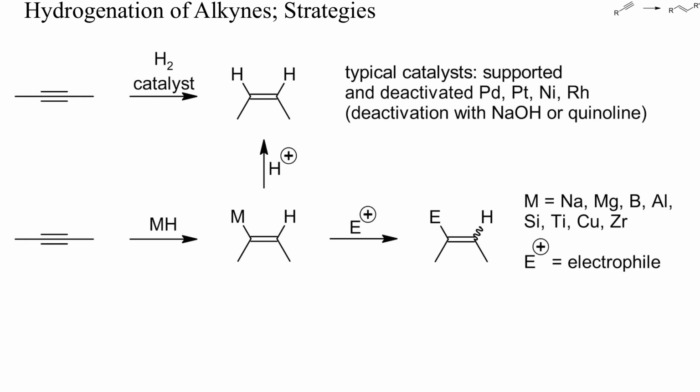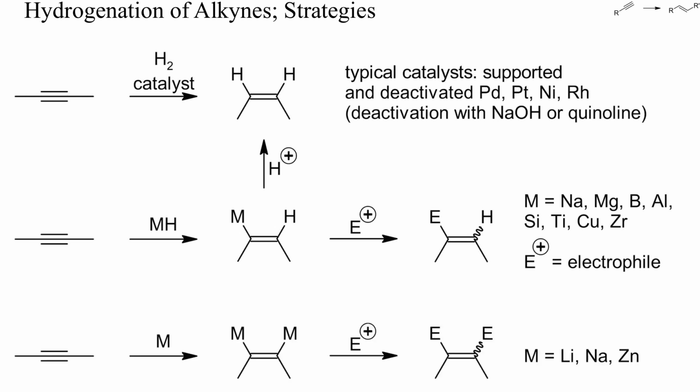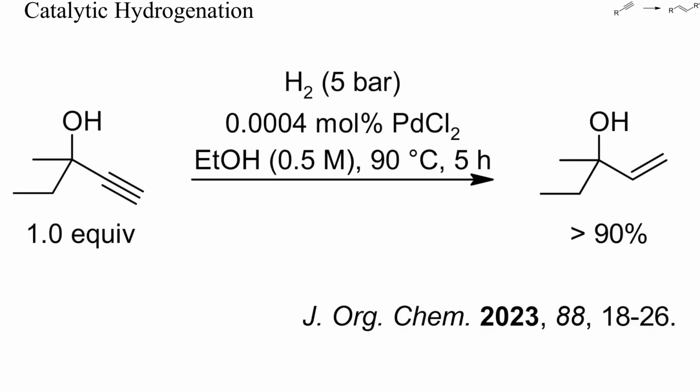Because of their high electrophilicity, alkynes also react with various metal hydrides to metallated olefins, which may either be hydrolyzed or trapped with some other electrophile than protons. Alkynes can even be reduced to alkenes by alkali metals or zinc. Again, the resulting intermediates can be hydrolyzed or quenched with other electrophiles. Let's check some specific examples.